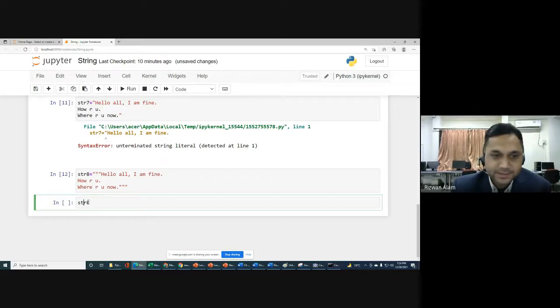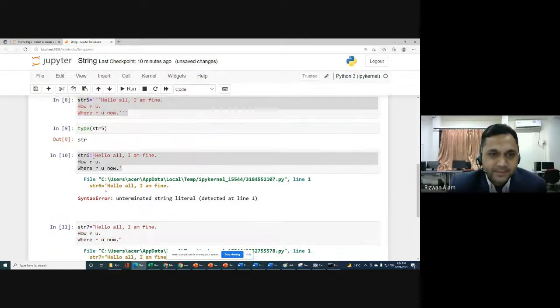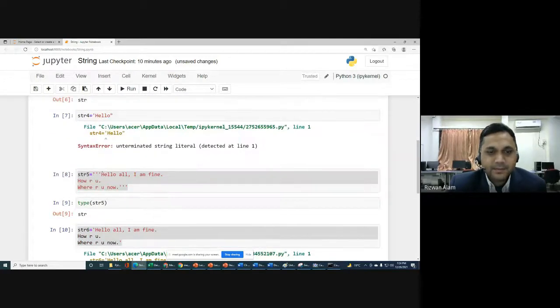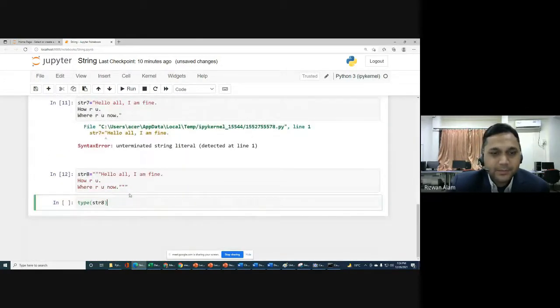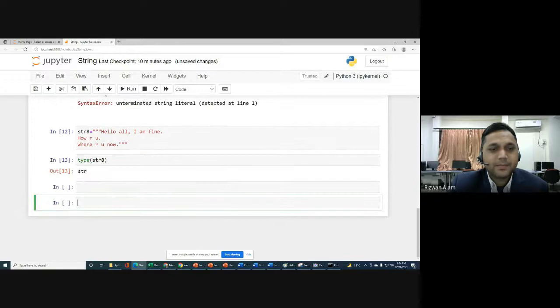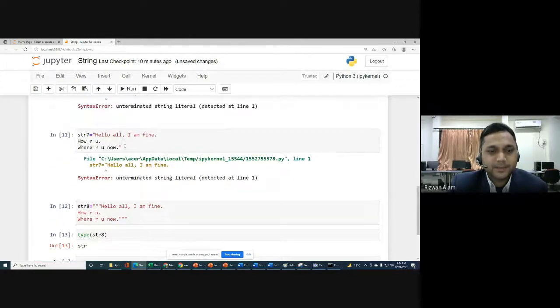Now we can check the type of the string. That was the point that I wanted to tell you, that multiple line strings you can write with triple quotes, or you can use double quotes three times at the beginning and at the end. So you can see str8 is also of a string type. I hope you got this point.